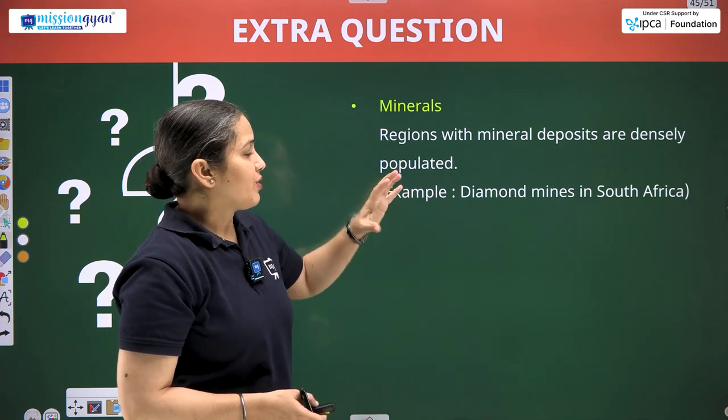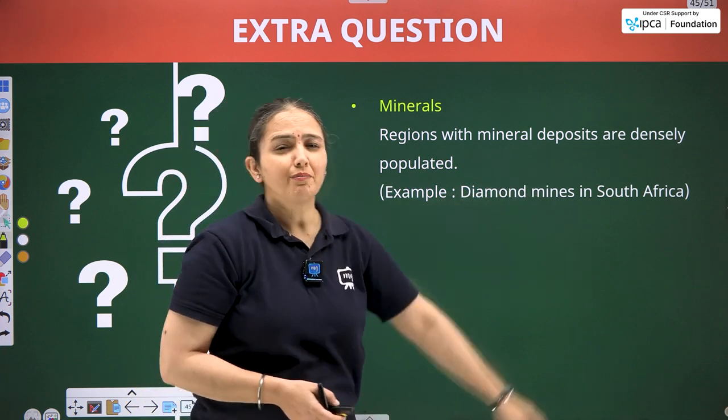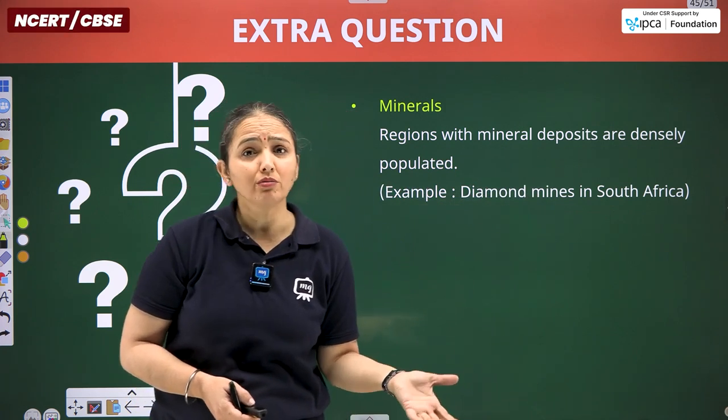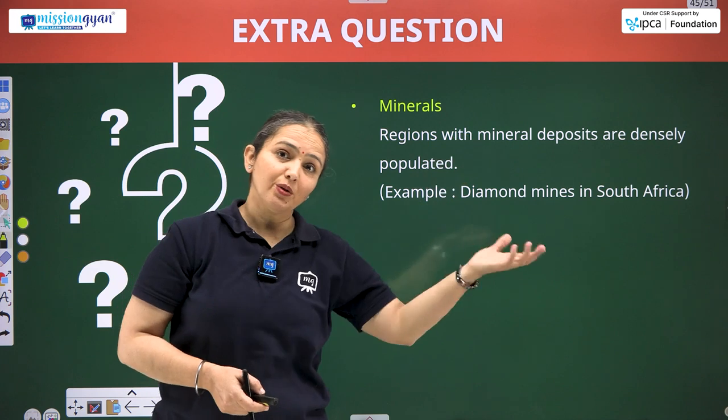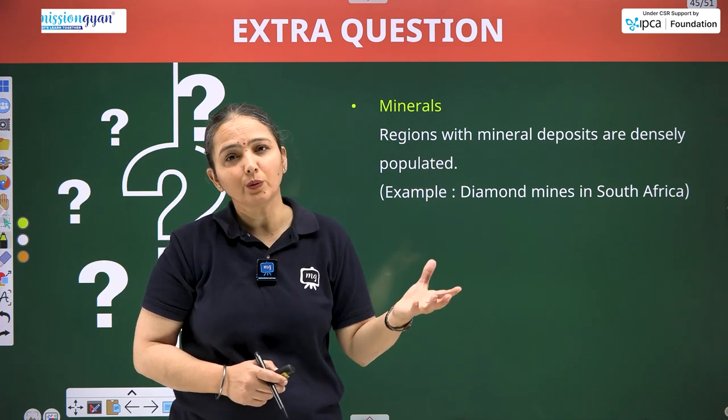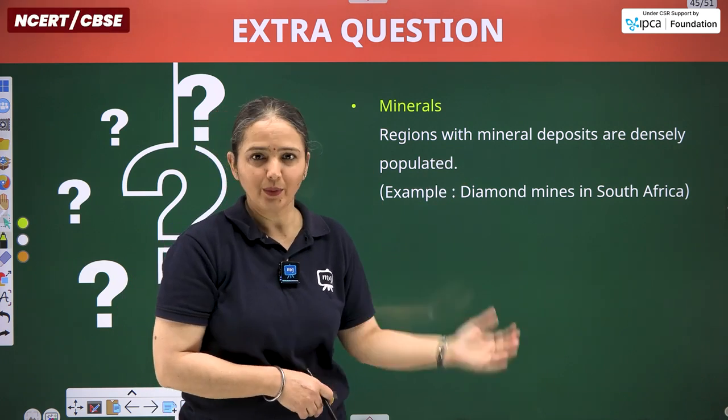Then we have minerals. So, wherever the mineral deposits are found in abundance or in good amount, people do get attracted over there, they do reside over there, they do work over there. That is how they are densely populated.